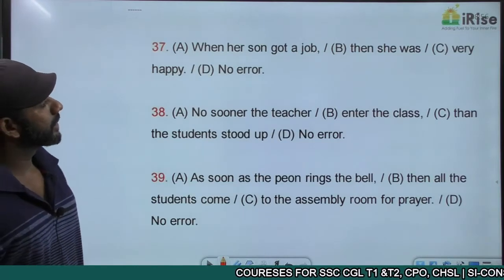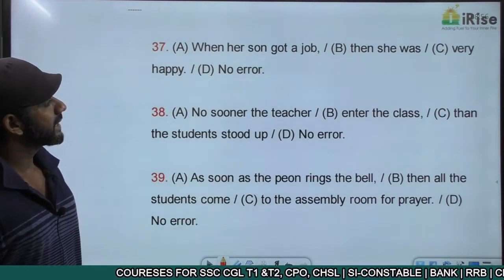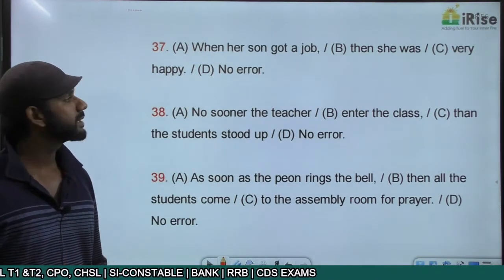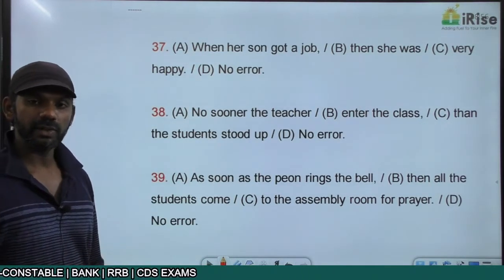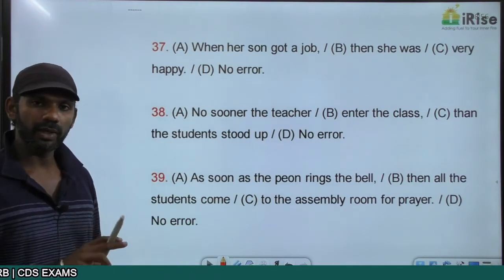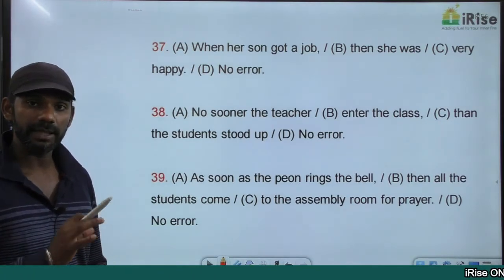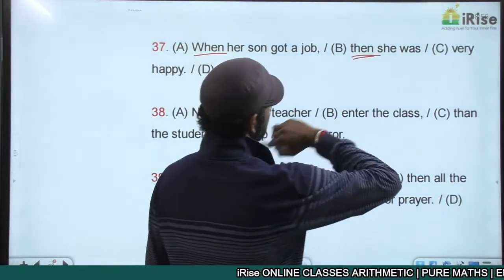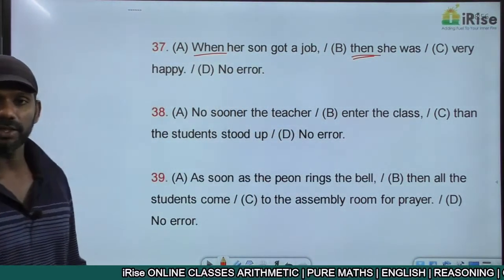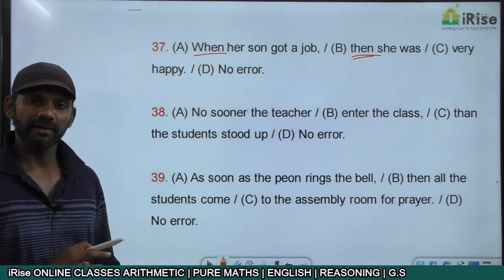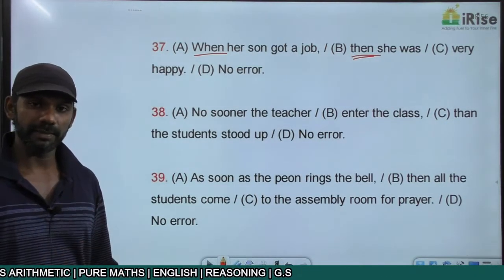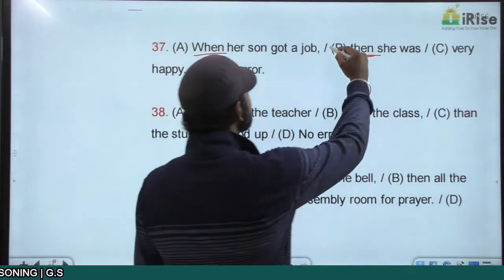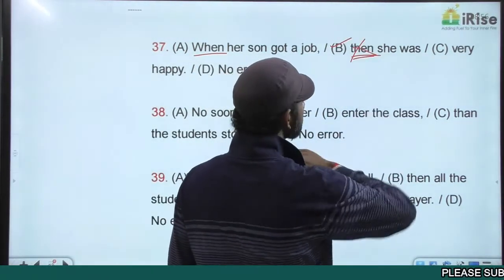When her son got a job, then she was very happy. We have two words in this sentence conveying the same meaning. One is when and the other one is then. When and then almost convey the same meaning. Error is with redundancy. The error is in part B in this statement. Then is not required here.